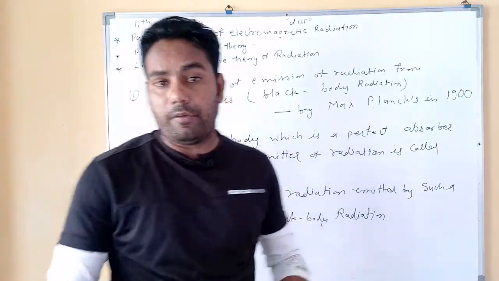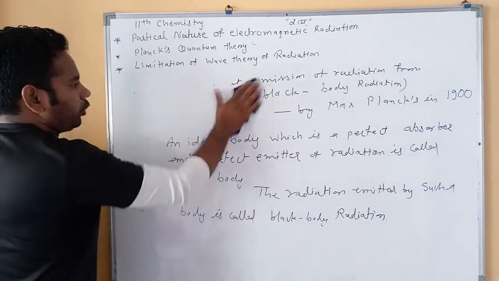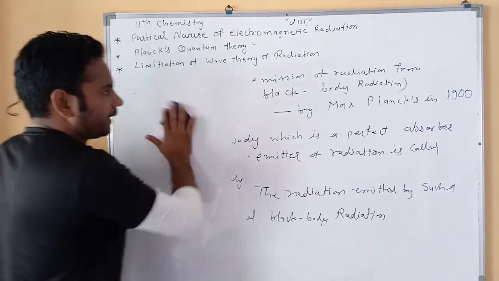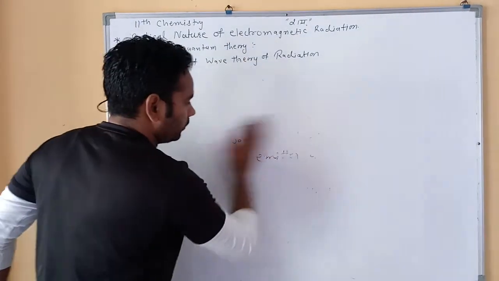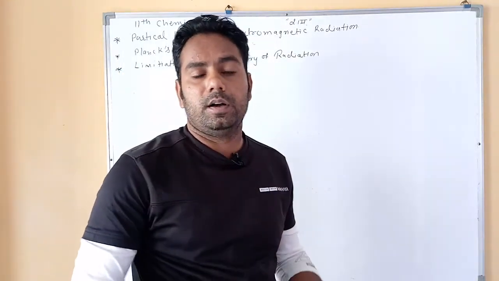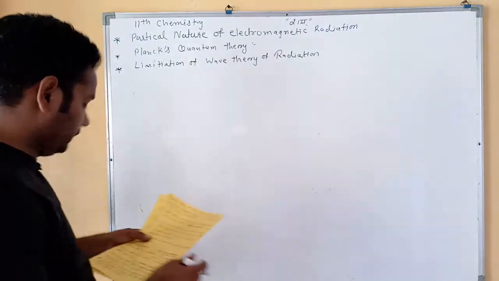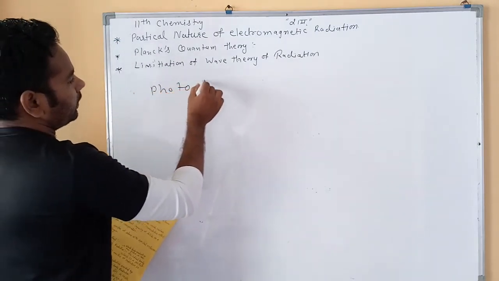Then our second point, which is not explained by wave theory, is the photoelectric effect. The photoelectric effect is shown by some metals like the first group metals potassium, rubidium and cesium.